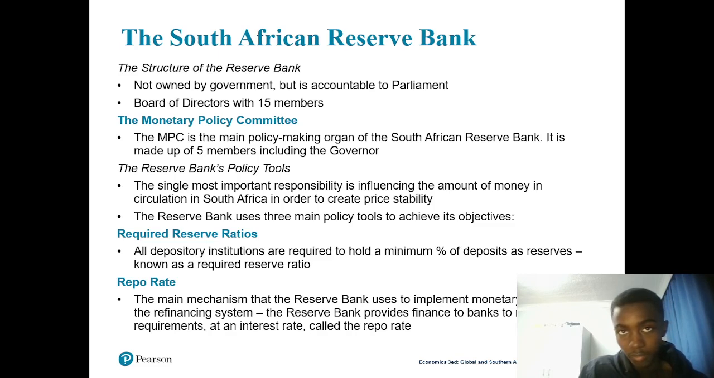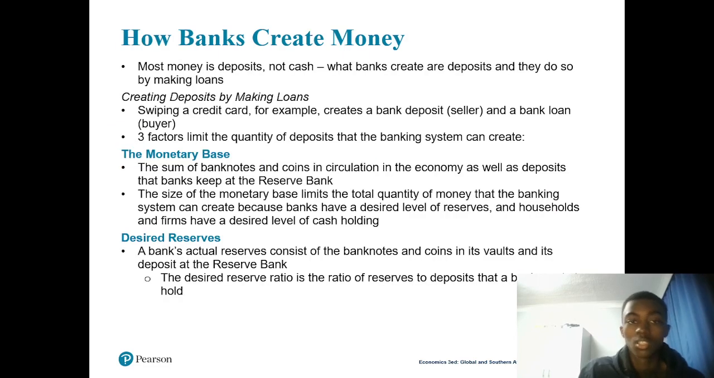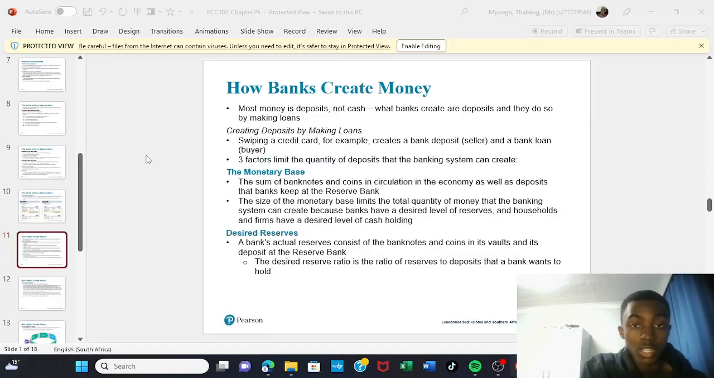It can go up like 2.5% or 5%. Then you also have to know about the open market operation, which is selling and buying forex, selling and buying security, which has the gains and the losses. And then we're going to talk about how banks actually create money in the next lecture.